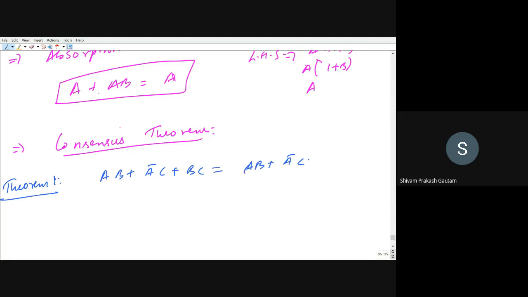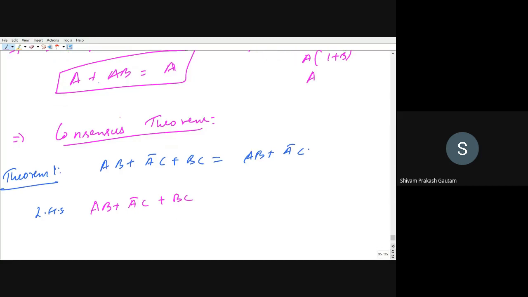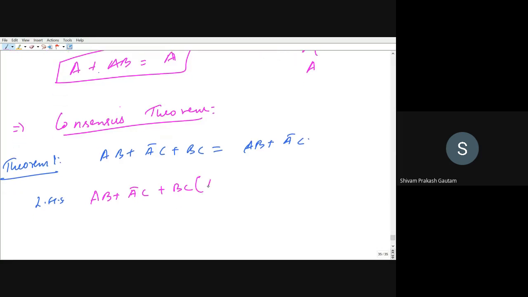You can prove it using the truth table as well, or you can directly prove it by equating LHS to RHS. So I will start with LHS, that is left hand side: AB plus A bar C plus BC. Now in BC, I will be adding A plus A bar.